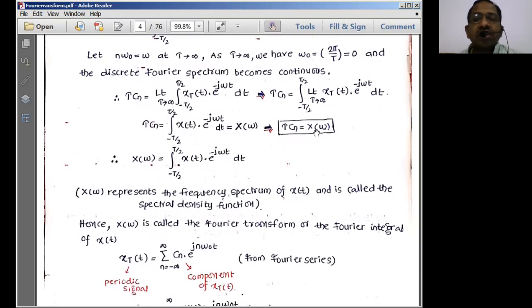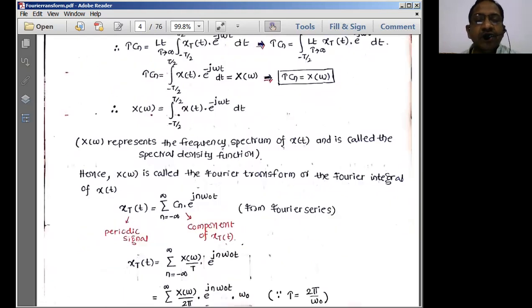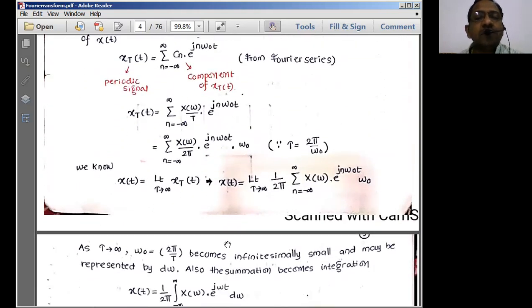So what is X of omega? I can write X of omega is equal to this, which is nothing but my X of omega. So finally, I can write X of omega is equal to this equation. This is the equation of the Fourier transform representation. So the next part is what?